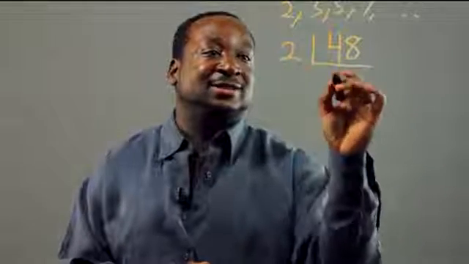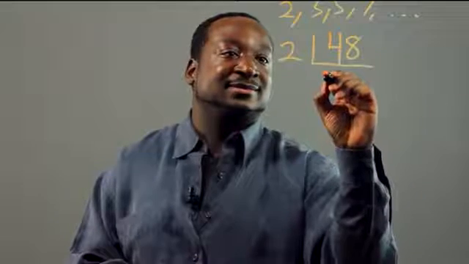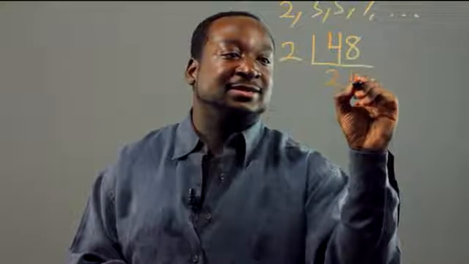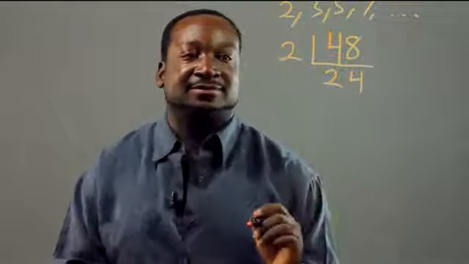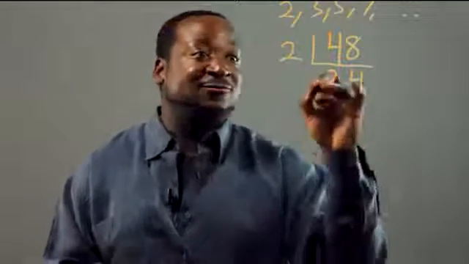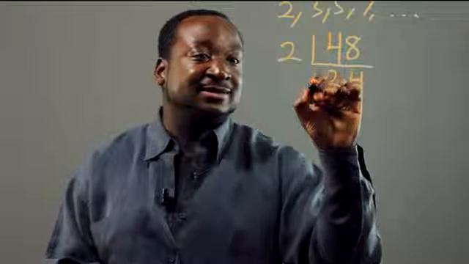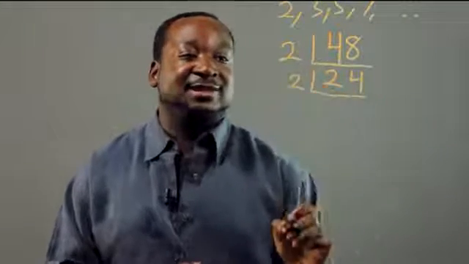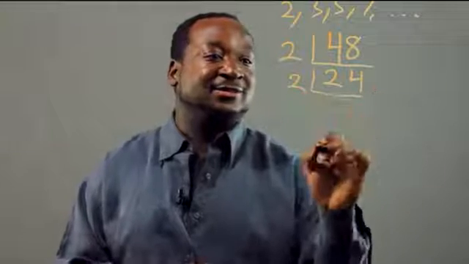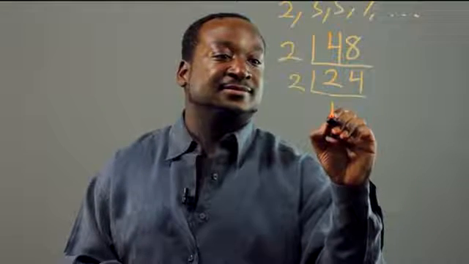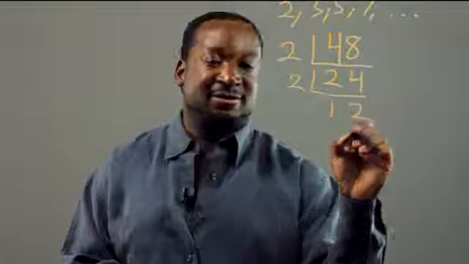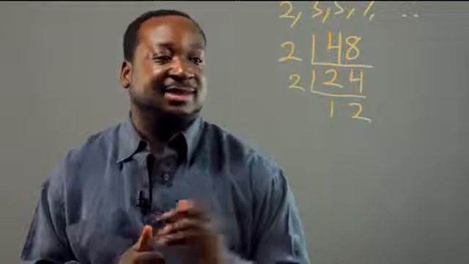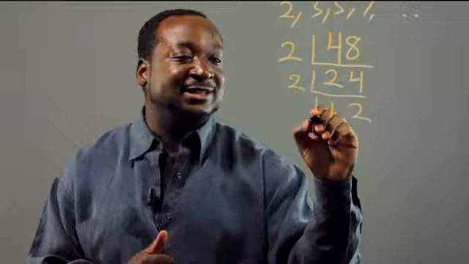2 goes into 48, 24 times. Now, basically, I'm going to repeat the process here. Divide by 2 again. 2 goes into 24, 12 times. I'm going to repeat it.